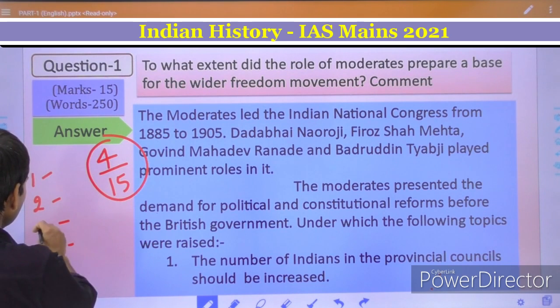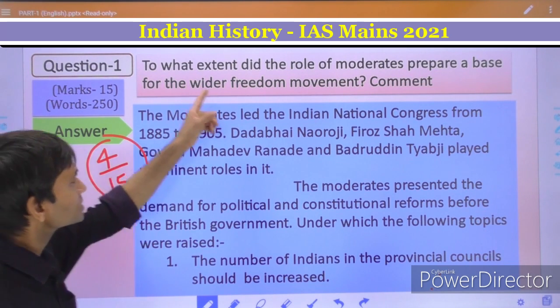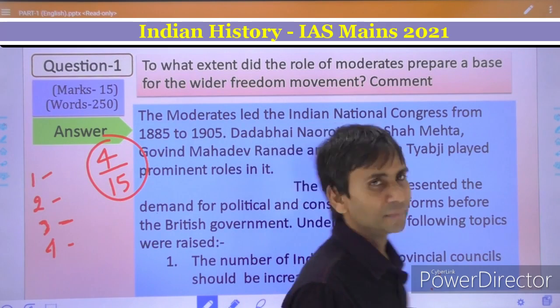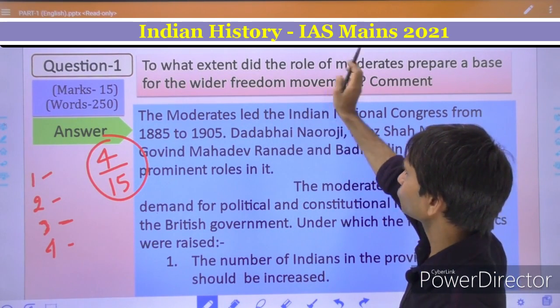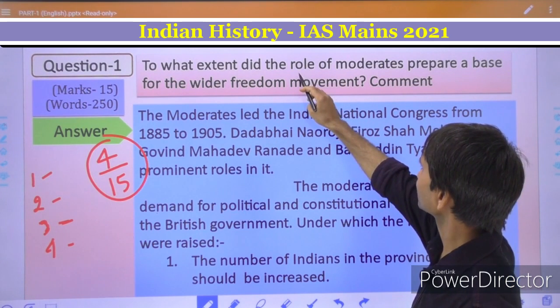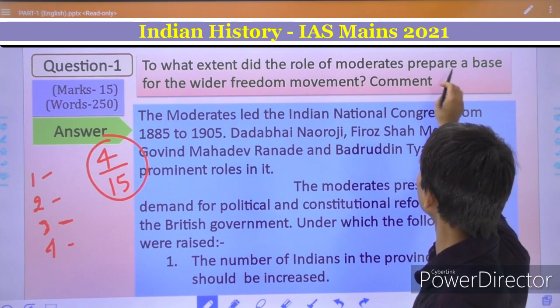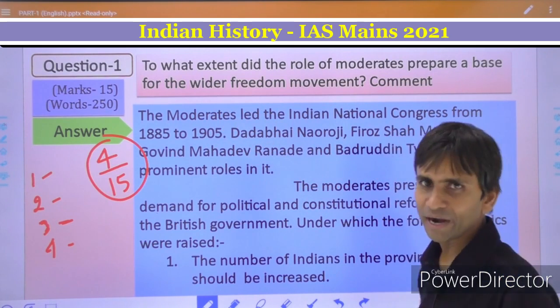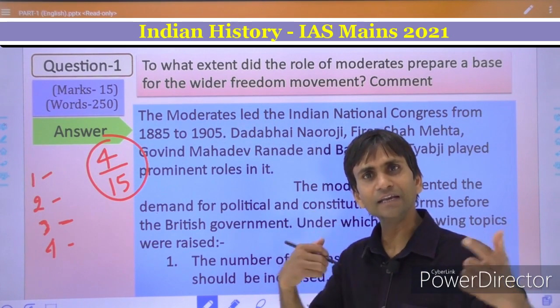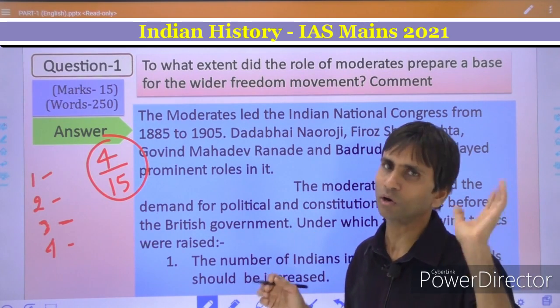First, focus on the wordings mentioned in the question. The question is demanding: to what extent? So first of all, this is the keyword, role of the moderates, and second, the wider freedom movement. Is there any relationship between them or not?